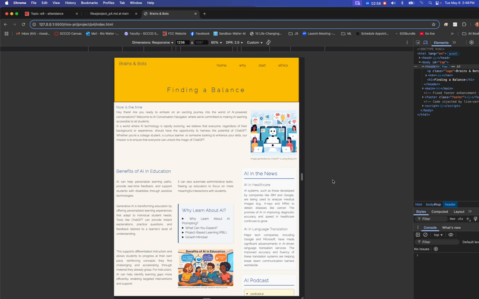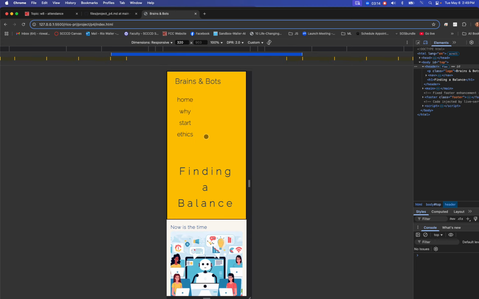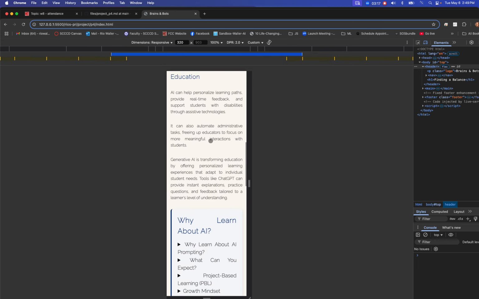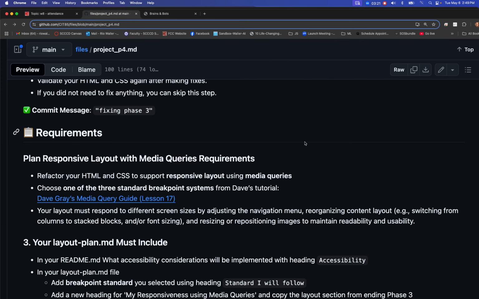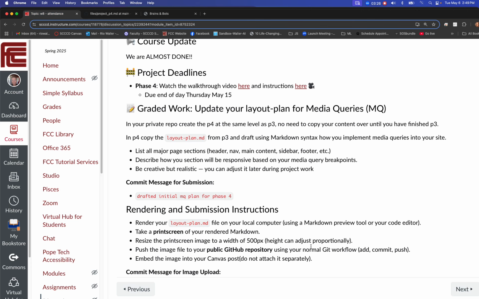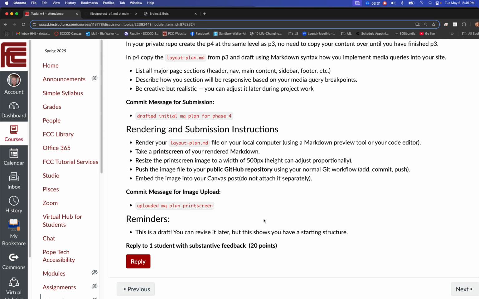I use Tailwind because honestly, it just worked the best for what I was looking for, and remember, like I showed here, Dave showed us the different ways we can both show our media query breakpoints, and we can also just look at the ones that are on the default in Chrome DevTools. So all those things help us think about this as we're implementing it. So this is your planning phase. Sorry, it should have been here. This is your planning step. So give yourself some time to do a little pre-work on that.